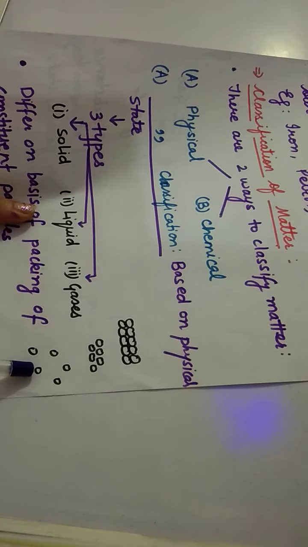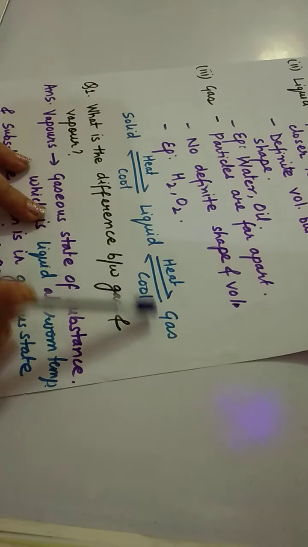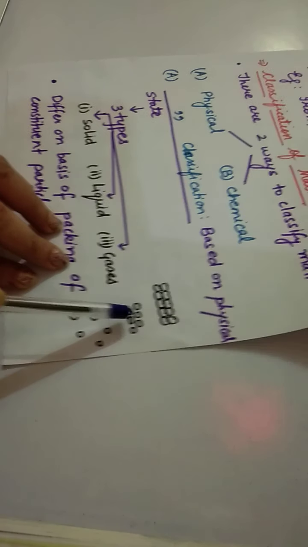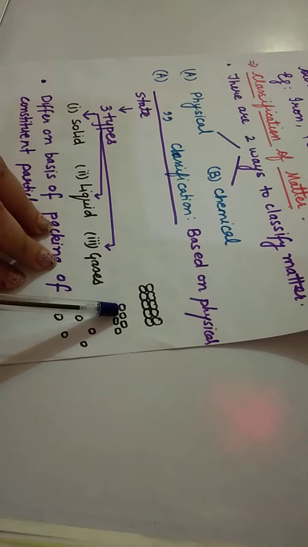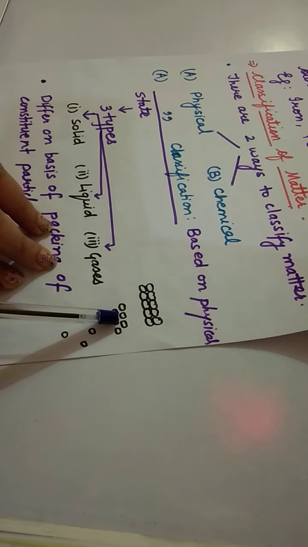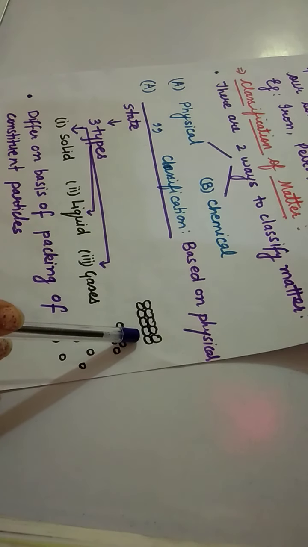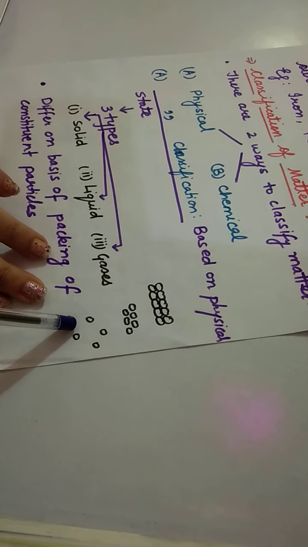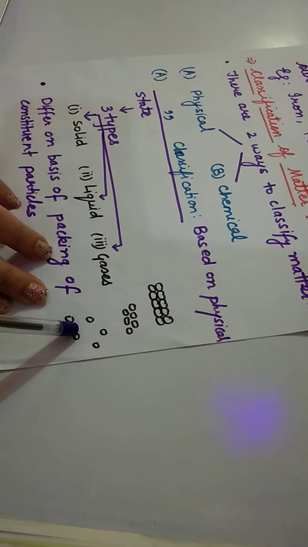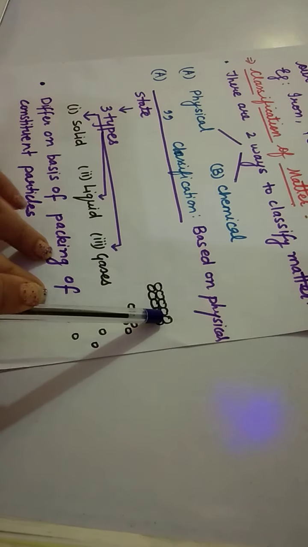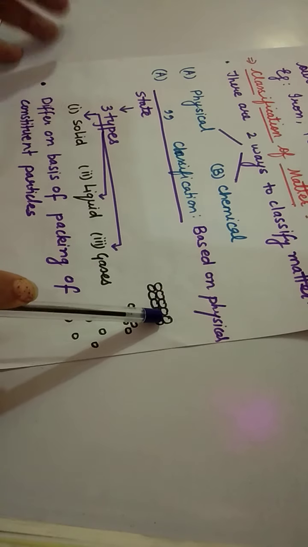In the same way, on decreasing the temperature, gaseous molecules which were far apart will come closer and change into liquid state. And if you cool liquid particles, they will change into solid particles. As you know, vapors will change into water, and water on cooling will again change into ice. This is an example.